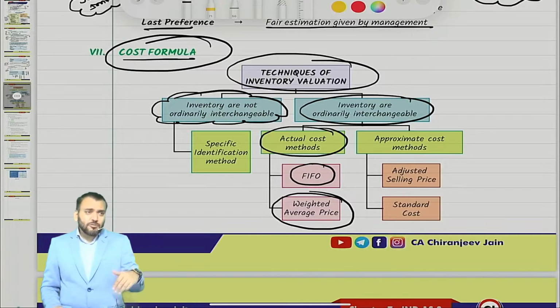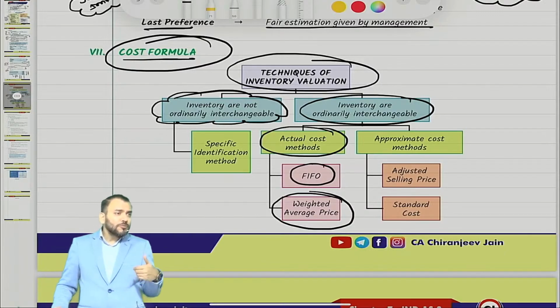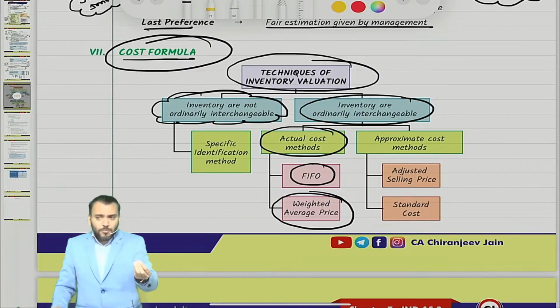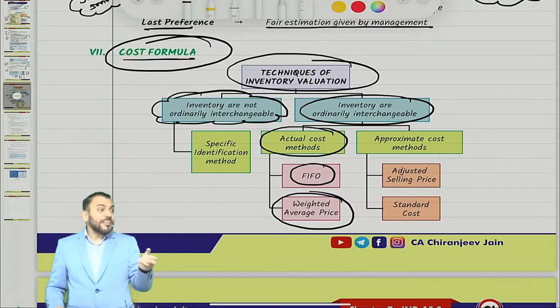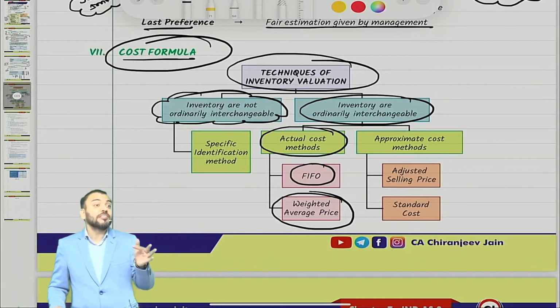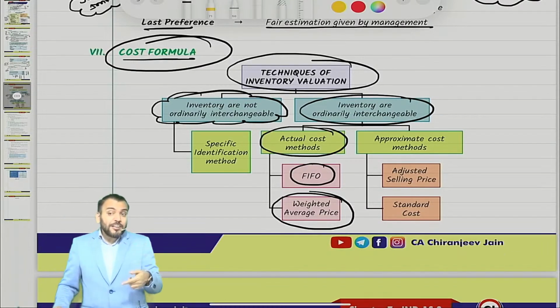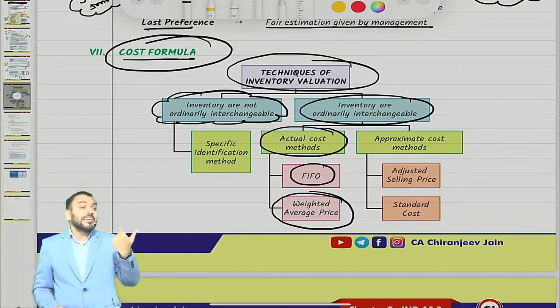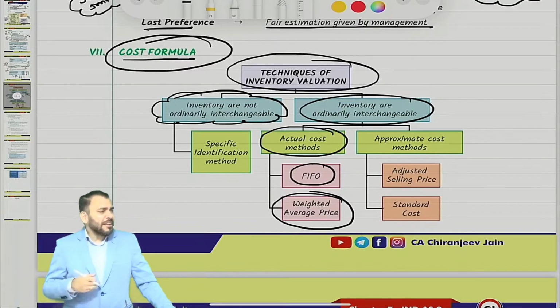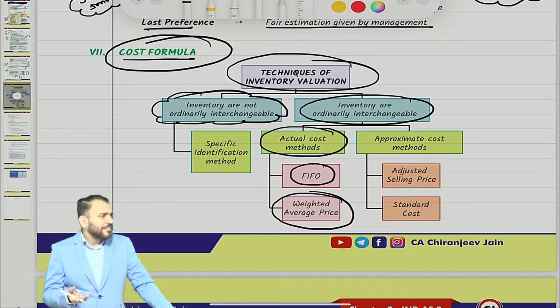Correct. For actual cost, you need to keep your stock records, meaning how much you purchased, how much you sold, and how many units are left. This recording is required, and only then can you apply FIFO or weighted average cost. Whenever we are not maintaining stock records, FIFO and weighted average cost price method cannot be applied. For example, my father is a small wholesaler, a small businessman, and normally will not keep stock records.